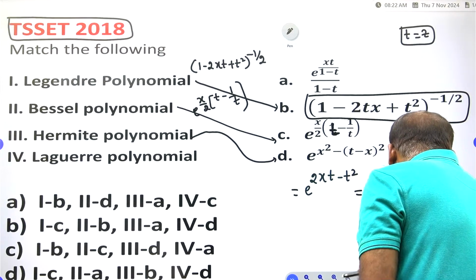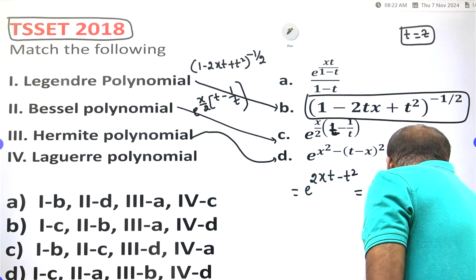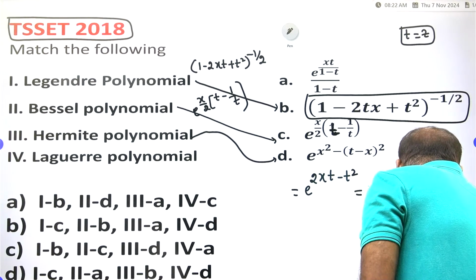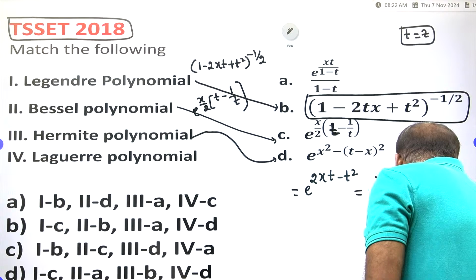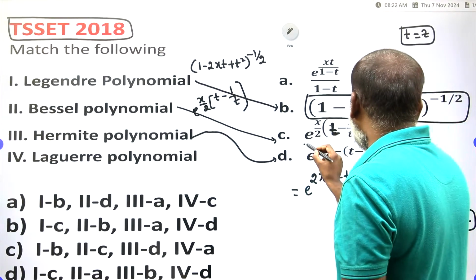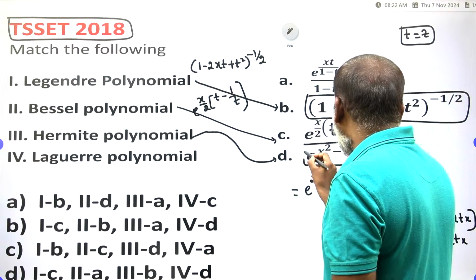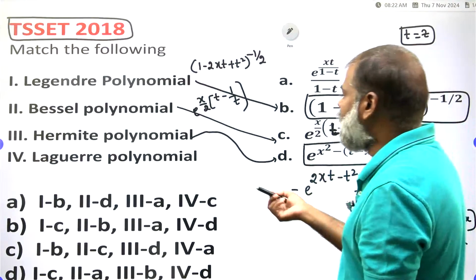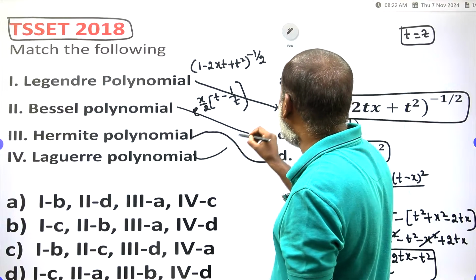Minus x square plus x square get cancelled. Therefore, e to the power of 2tx minus t square is what we are getting. So the same principle, this is the generating function of the Hermite polynomial.